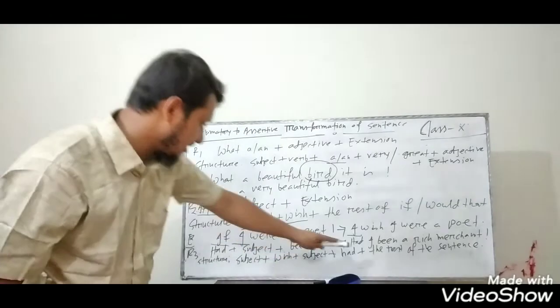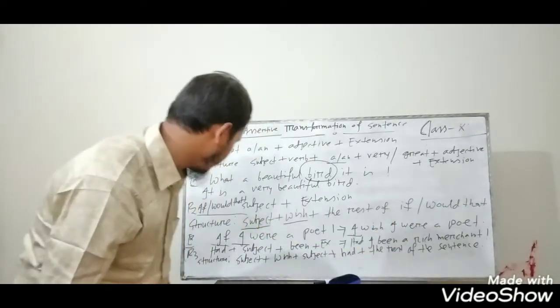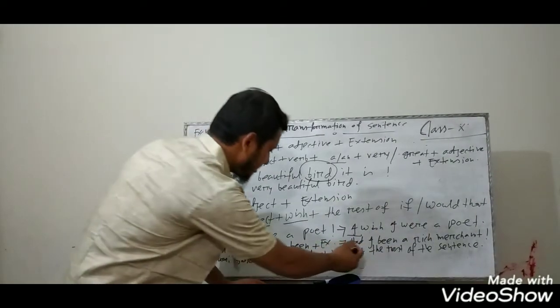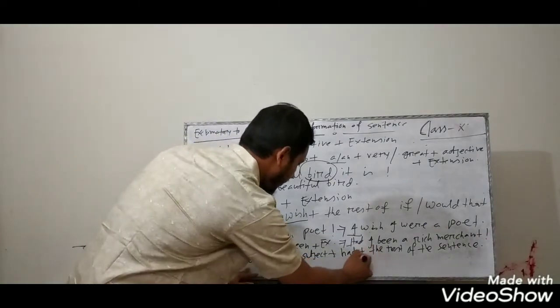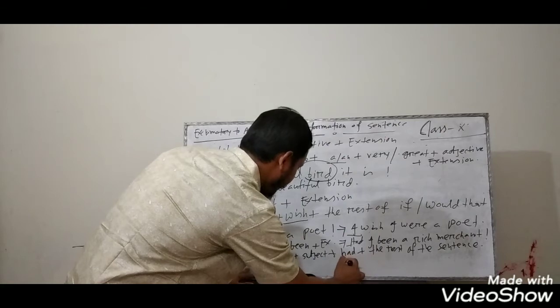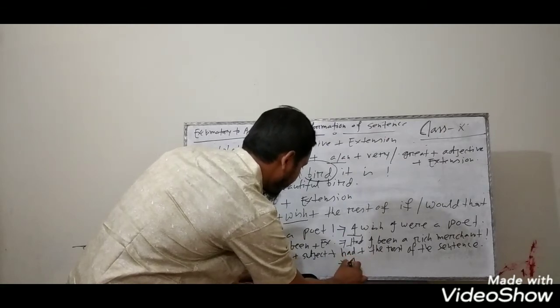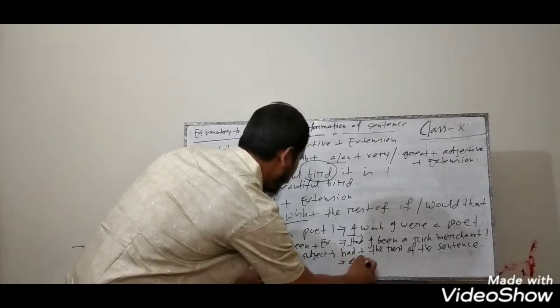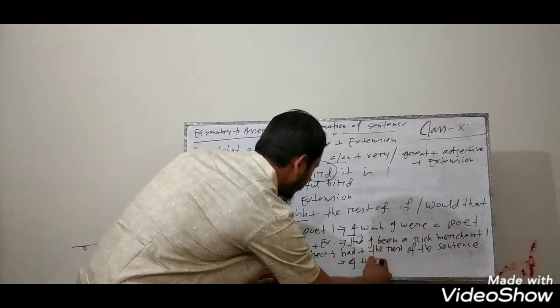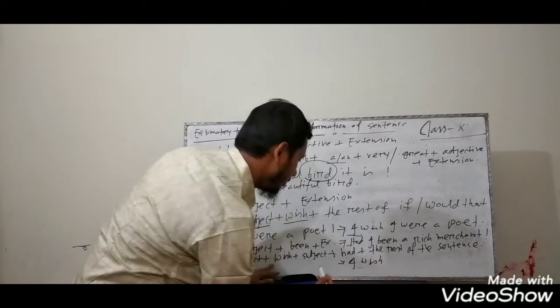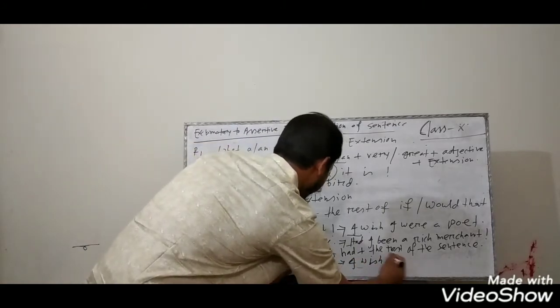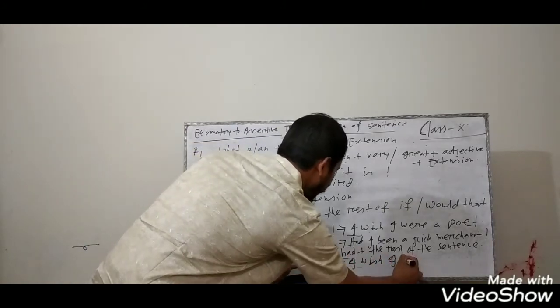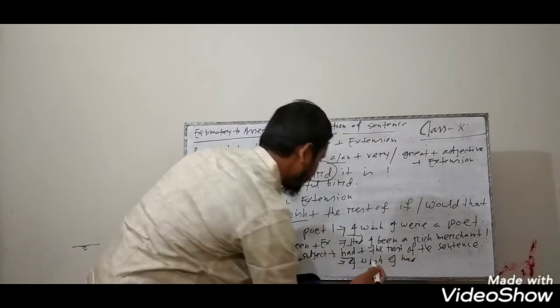Okay, here is an example. Had I been a rich merchant. The sentence begins with had. So according to the structure you have to write the subject I, and then wish, I wish, and then again subject I, and then had, and the rest of the sentence.